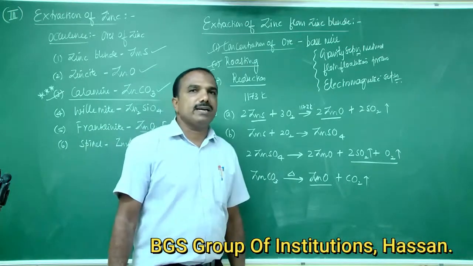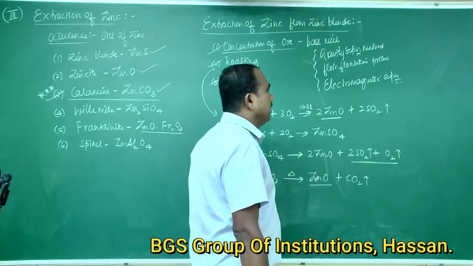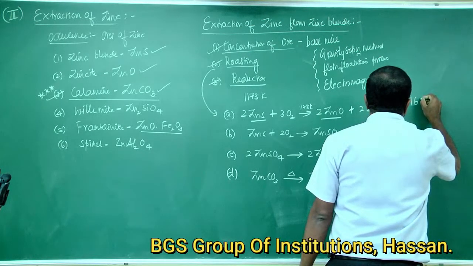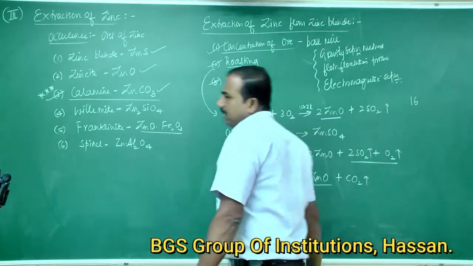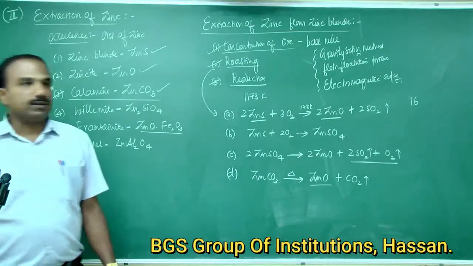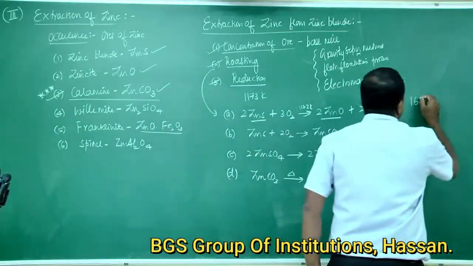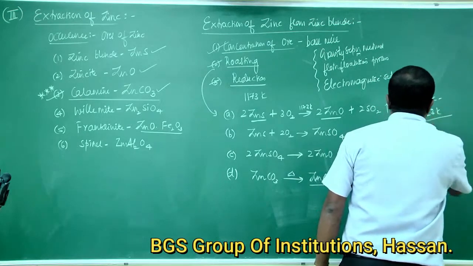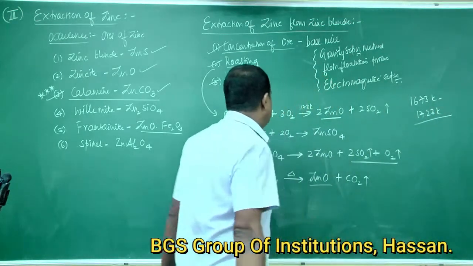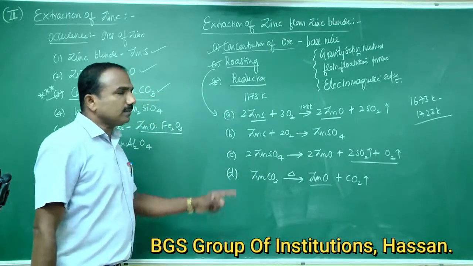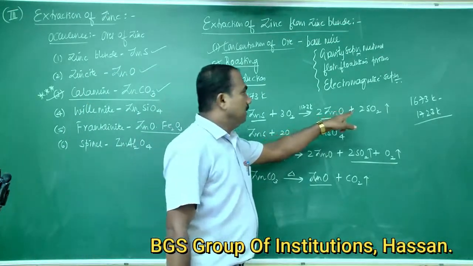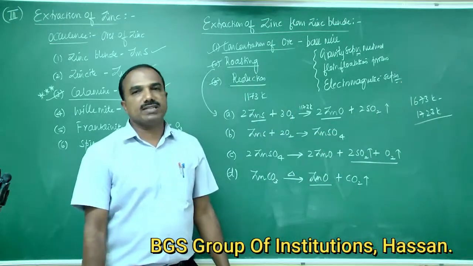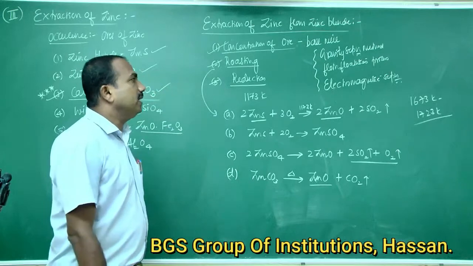This is carried out at a temperature of 1673 Kelvin to 1723 Kelvin, using coke or carbon as a reducing agent.